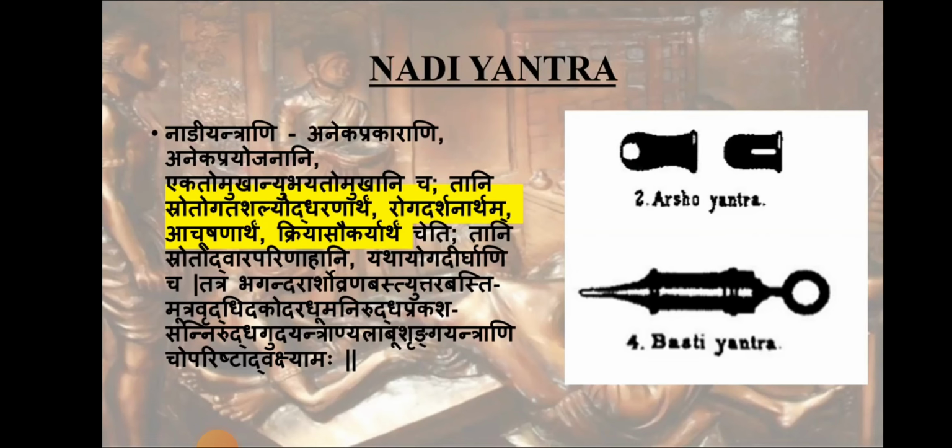And if the tube-like instrument is having opening at one end, it is considered as Ekato Mukha. And if it is having opening at two ends, it is divided as Ubhayato Mukha. So that is the classification. And its functions are told. Even though it is told Aneka Prayojanani, it is more clearly told like Srotogata Shalya Uddharanartham, Roga Darshanartham, Achushanartham, Kriya Saukaryartham Cheti. First is Srotogata Shalya Uddharanartham. It means if any Shalya is present inside a Srotas or in any channels, for the removal of such Shalyas present in the Srotas, this Nadi Yantra can be utilized.